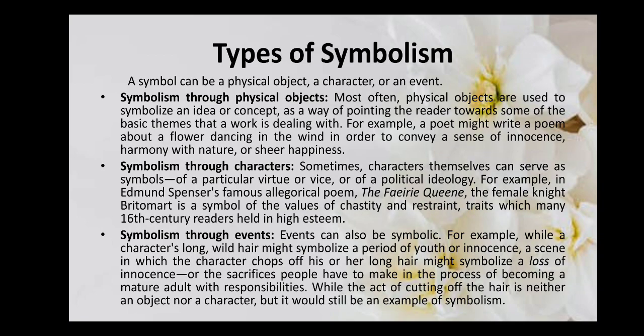Now, symbolism, as we discussed, can be presented through various forms. Here they can also be called the types of symbolism. A symbol can be a physical object, like we said, a flower or a house or home, anything. Or it can be a character. A character can also be symbolic of some features, some characteristics or some attributes, or even an event. Especially the religious events that we talk about are symbolic of some morality or some message that they convey to the common reader or human beings.